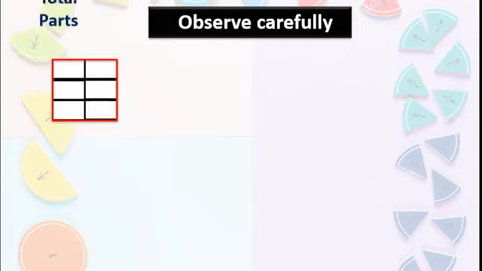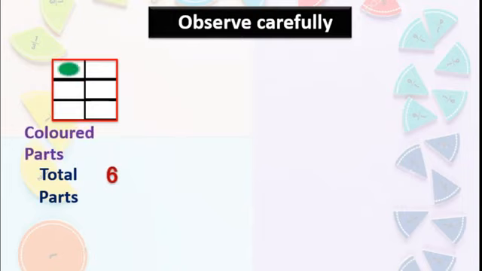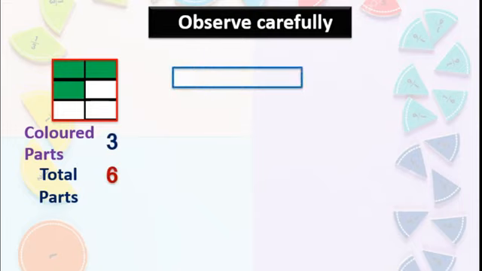How many parts are there in total? 6, isn't it? Now we will color some of them. Okay, now tell me how many colored parts are there? 3, right?